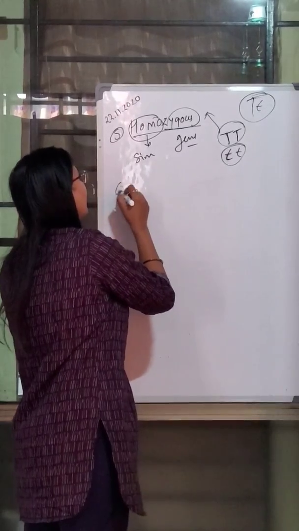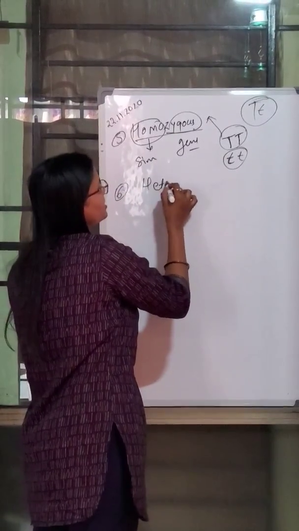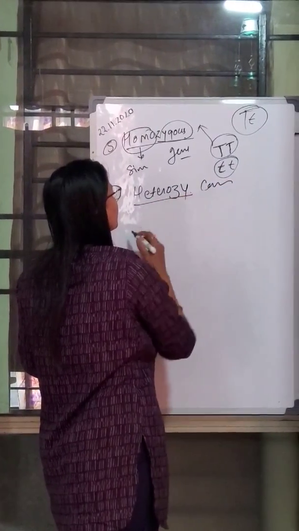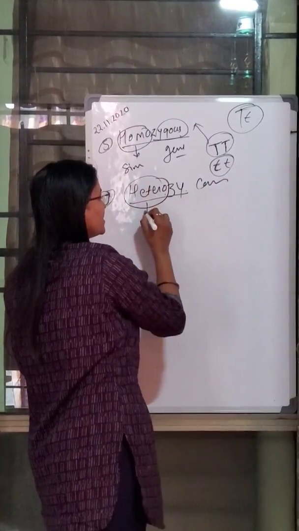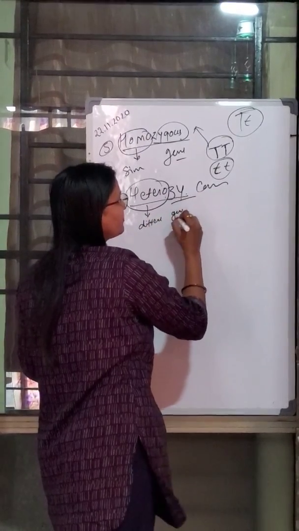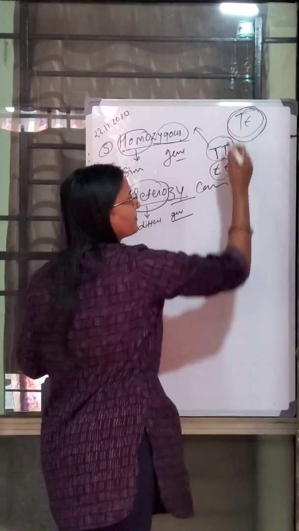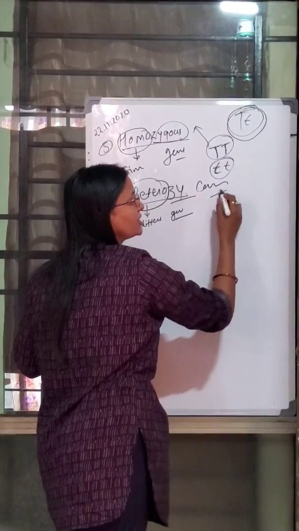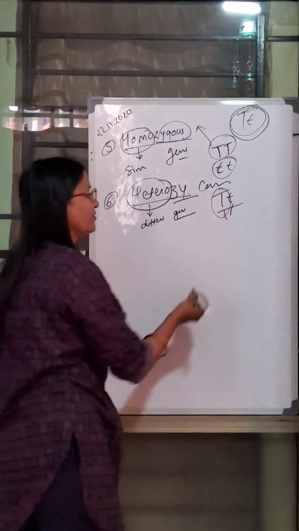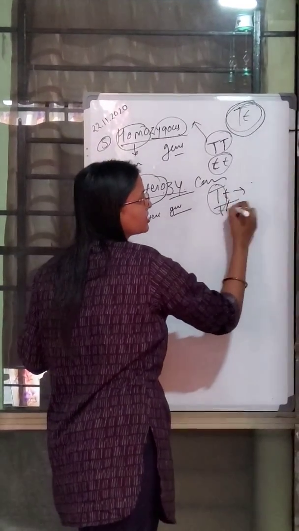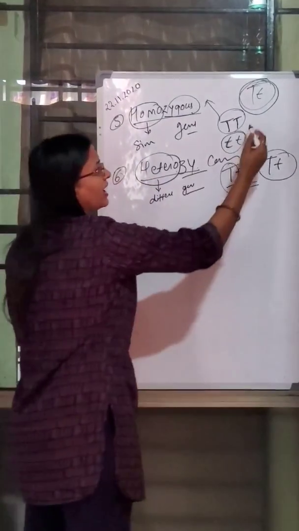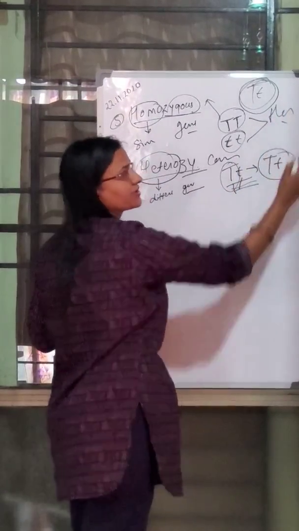Apart from that there is another condition known as heterozygous condition. Hetero means different and zygous means gene, different genes like capital T, small t. One allele is dominant and the other is recessive. Such a condition is known as heterozygous condition of a gene.